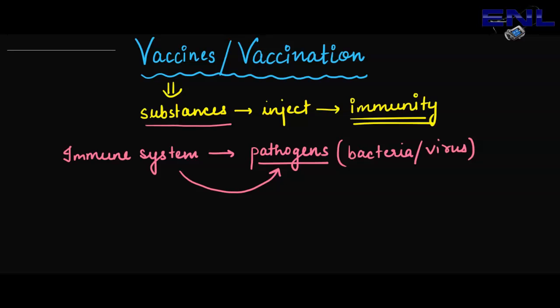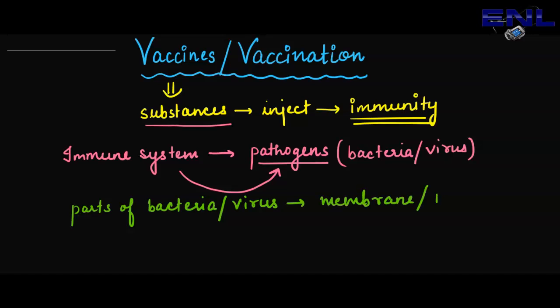These are parts of bacteria or any virus, maybe its membrane portion, or a protein, or we can say any toxoid or toxin of it. Anything which is a small part of bacteria and virus is injected into a person's body in order to produce immunity against that particular thing.